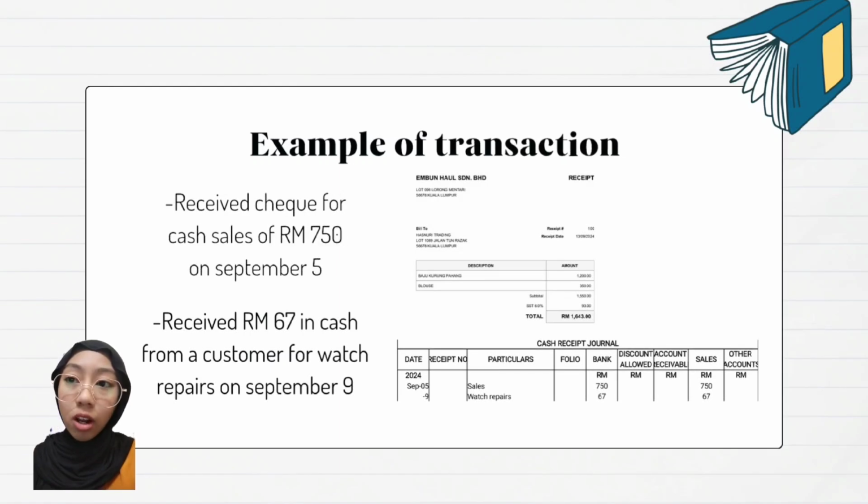Here is the example of transaction and receipt. Received check for cash sales of 750 ringgit on 5 September and received 67 ringgit in cash from a customer for watch repair on 9 September. So you can see there how to record this transaction in the cash receipt journal.